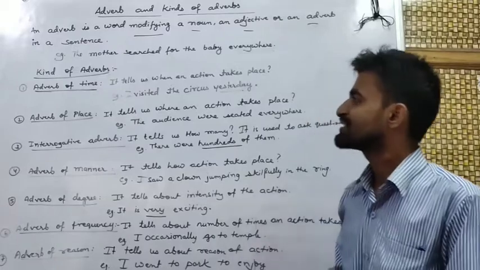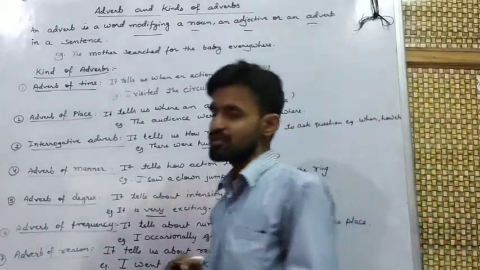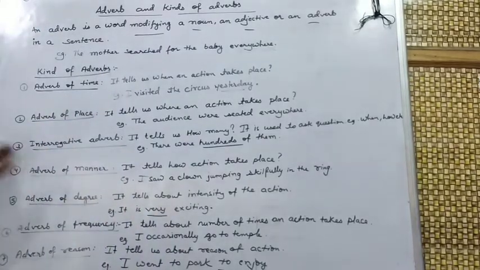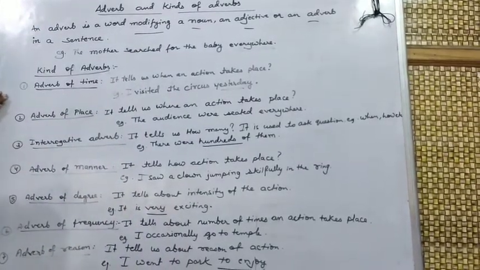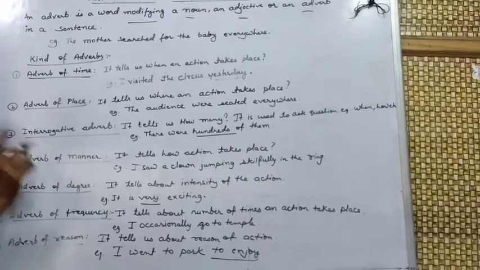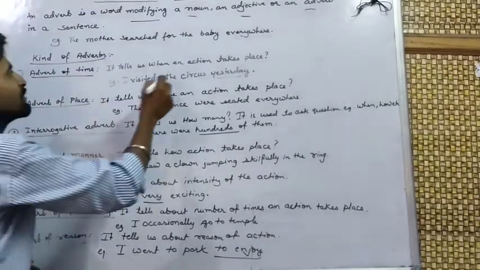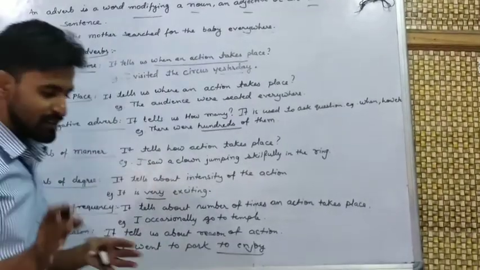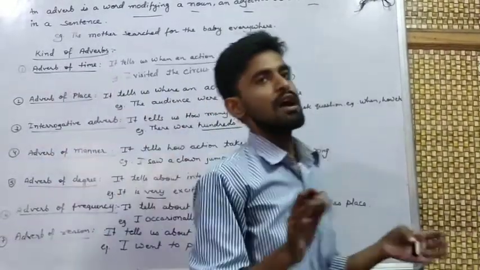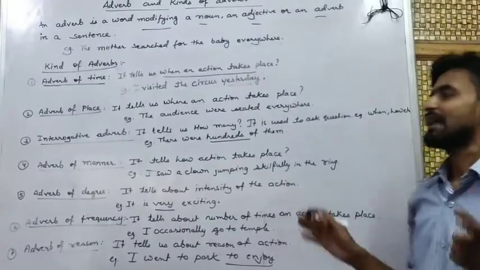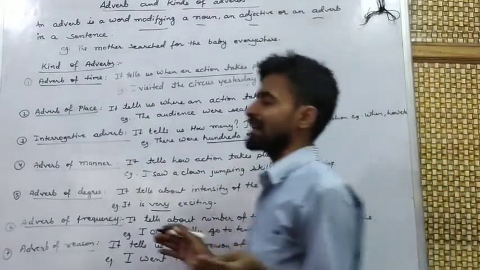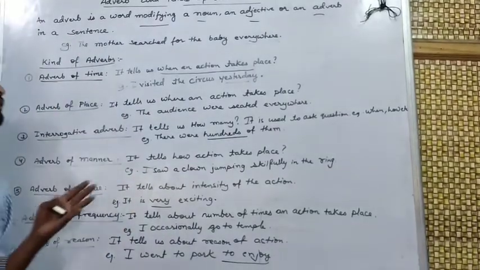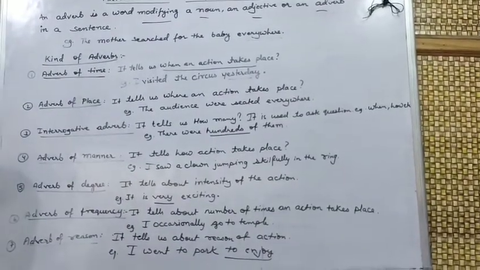Today, we are discussing the types of adverbs also. There are a total of 7 kinds of adverbs that you have to study. All are equally important. First is adverb of time. Adverb of time means those words which tell when an action takes place. That particular word will be the adverb of time.